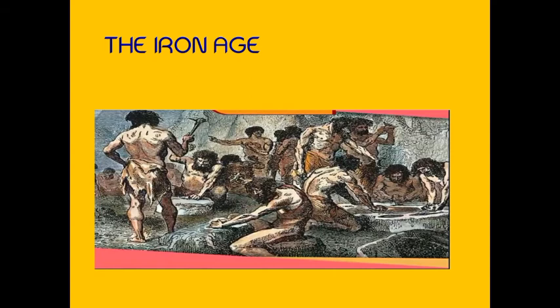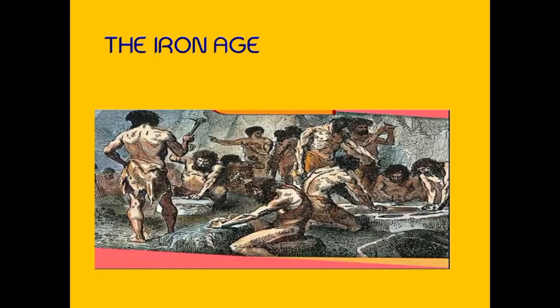It doesn't mean that one age totally stopped and they started a new one. People continued to use stone and copper tools in the Bronze Age. Similarly, in the Iron Age, both bronze and copper tools were used.